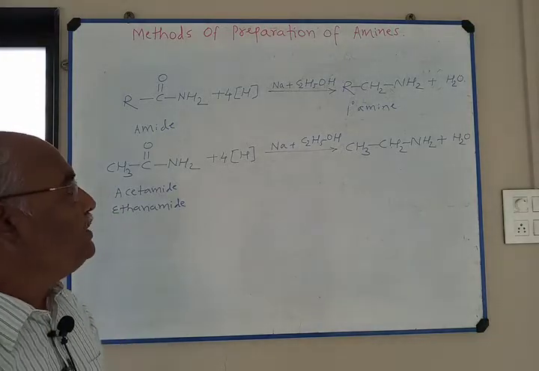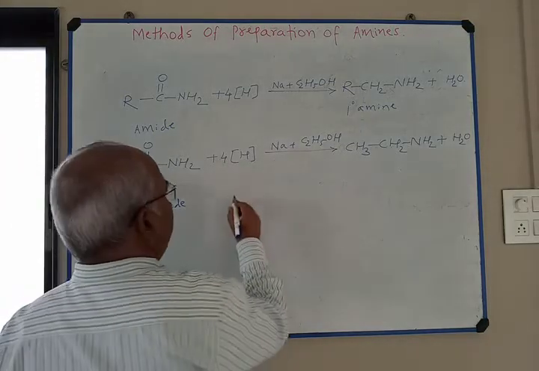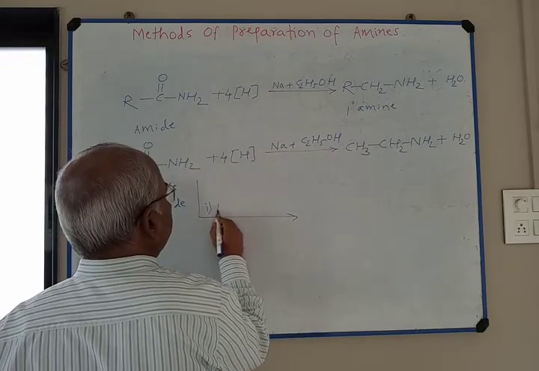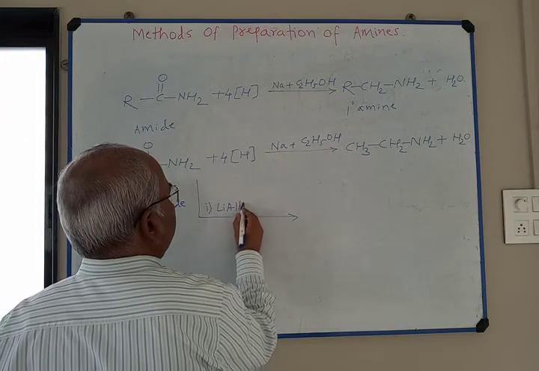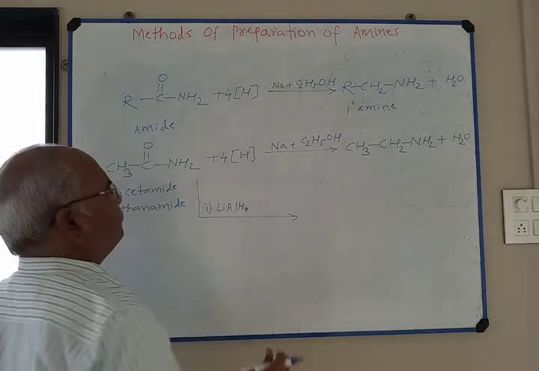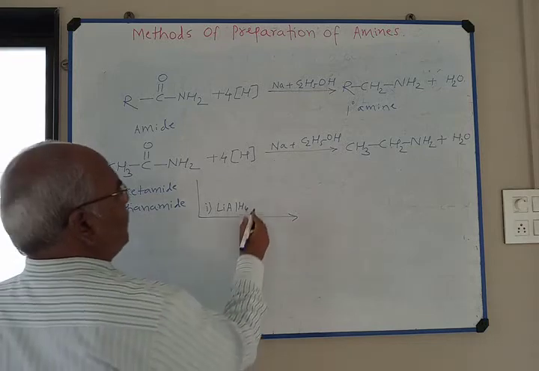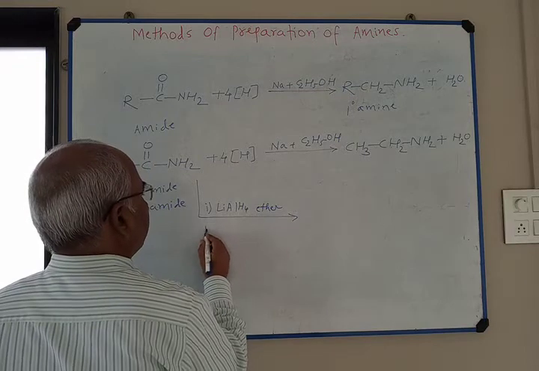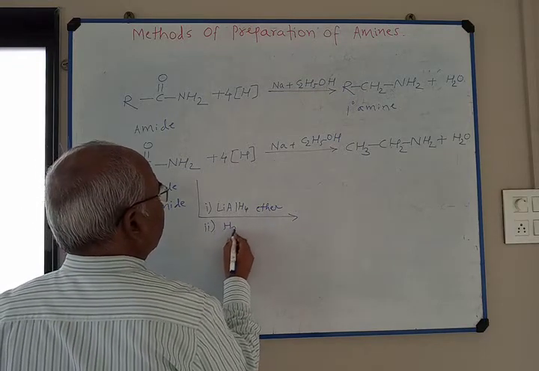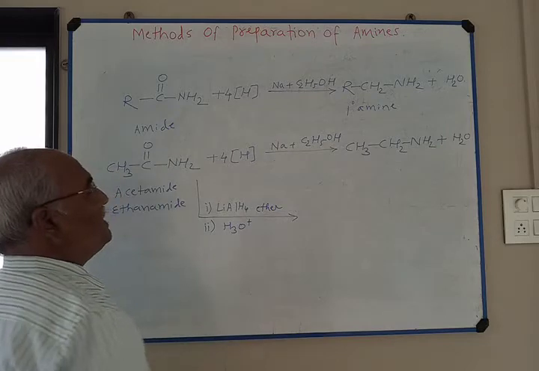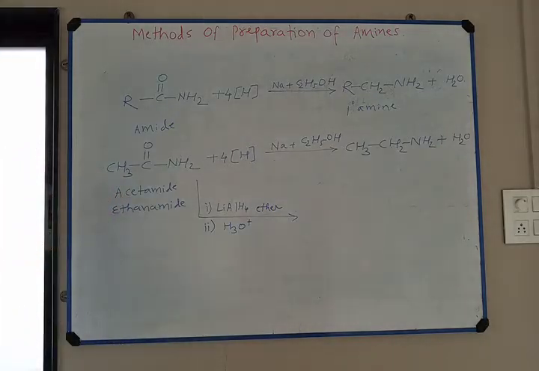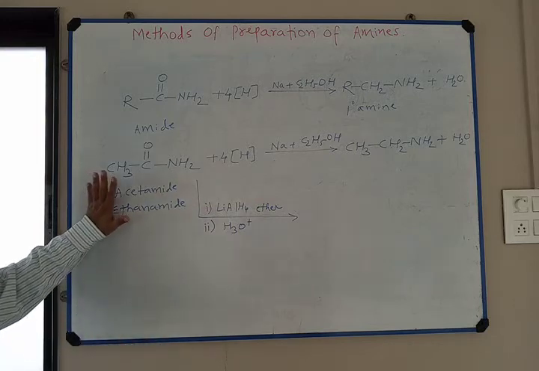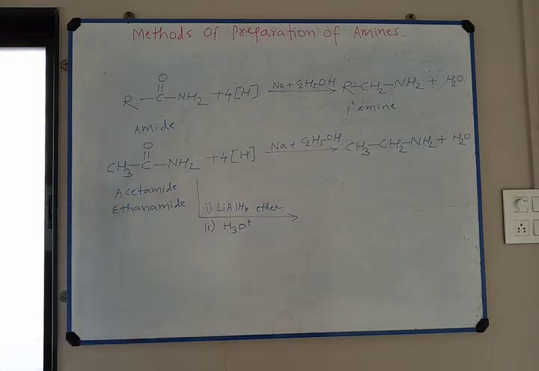reduction of amide. Here you can also reduce by using lithium aluminum hydride. Remember, whenever you use lithium aluminum hydride, it is present in ether, and there is a second step, hydrolysis. The mechanism of the reaction is different. So remember, lithium aluminum hydride can also convert acetamide into ethylamine.